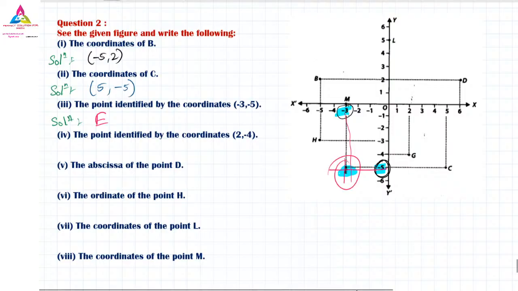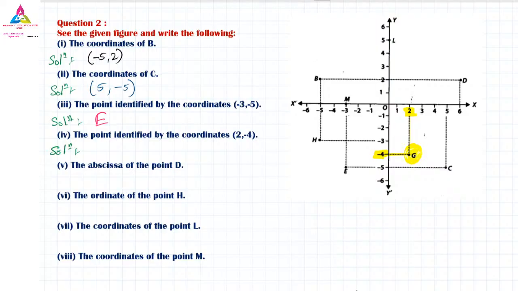Yes, very good. So I think you have already understood how to mark it and how to solve this. Next one more question we have, the solution for the fourth question. The point identified by 2 and minus 4. 2 is over here, minus 4 is here. Both of them are meeting at a single point. What is that name? G. Yes, very good.